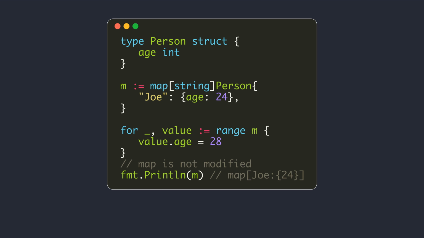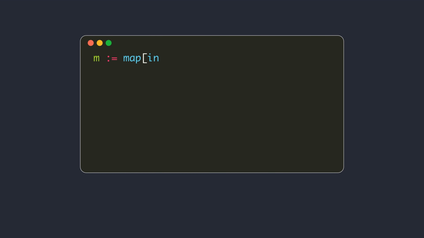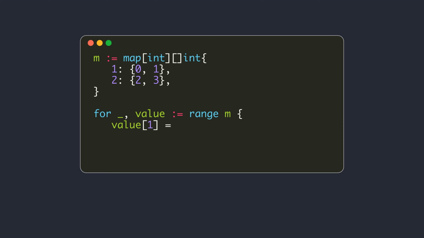For example, here we are trying to iterate over the map and set the age field of all values. This doesn't modify the map elements, since the loop variable value gets a copy of the map element, and we are modifying that copy. Note that if the elements had indirect parts, the modification will change the element in the map. For example, here the values of the map are a slice of integers.